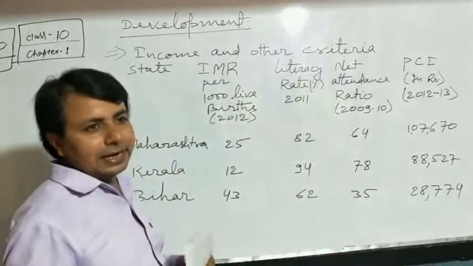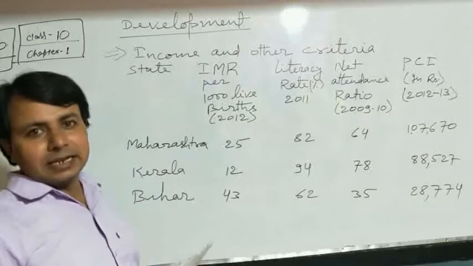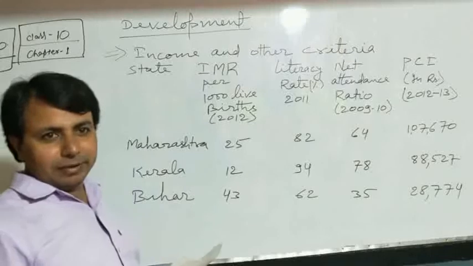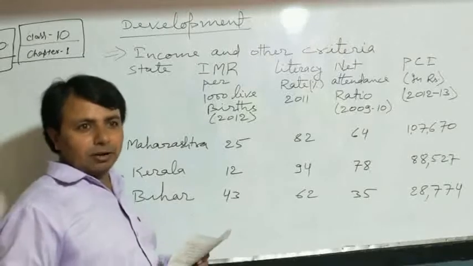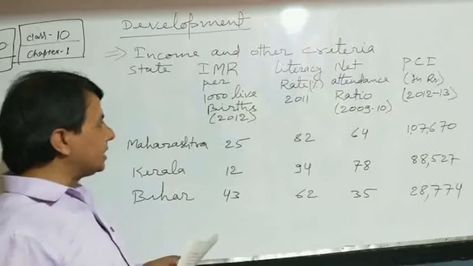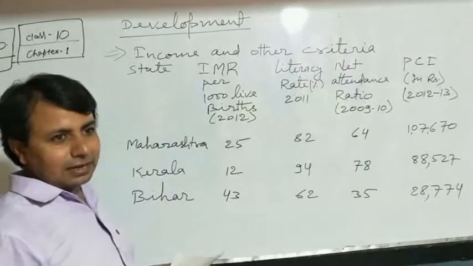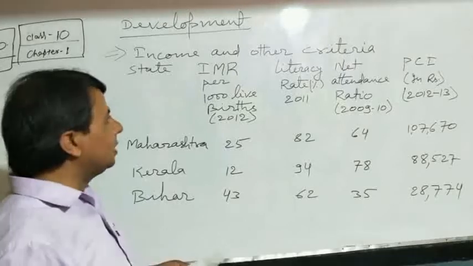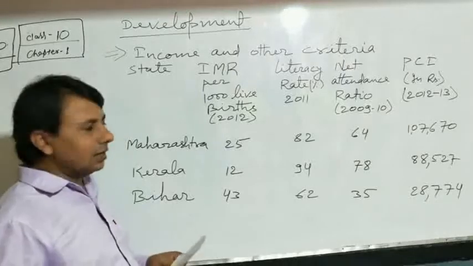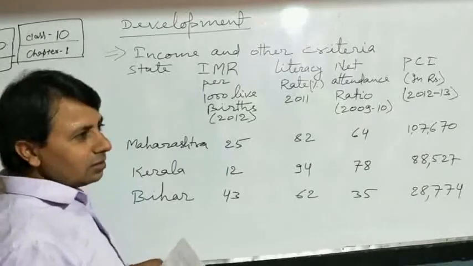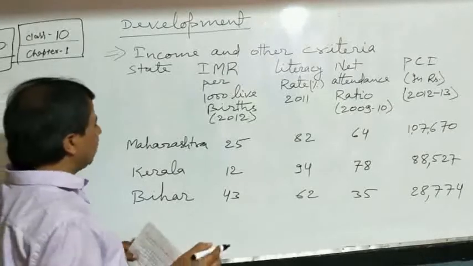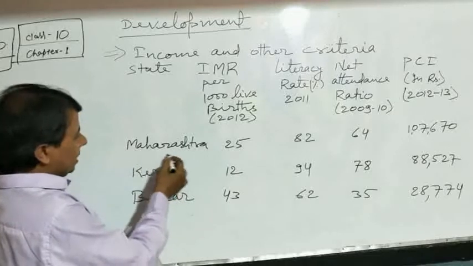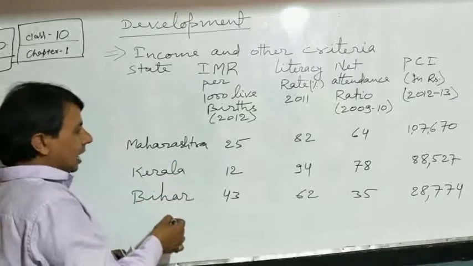Here we have taken the example of 3 states, and we will discuss this. We will try to explain or compare these states on the basis of these factors, which are infant mortality rate, literacy rate, net attendance ratio. Students, you can have a look at this data. Here we have taken the example of Maharashtra, Kerala and Bihar.